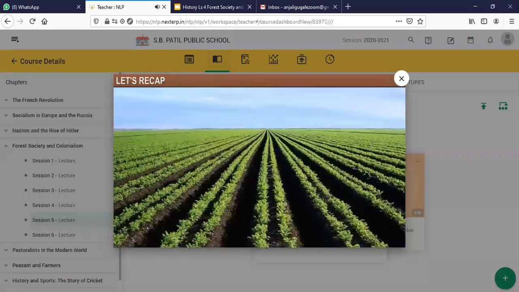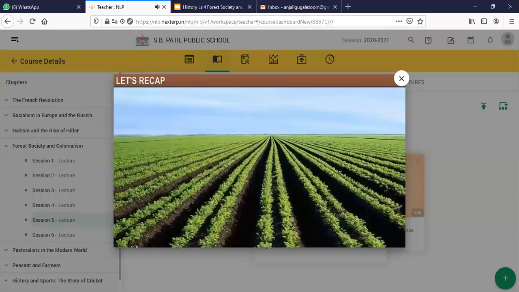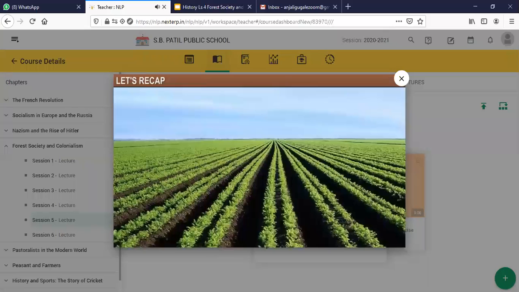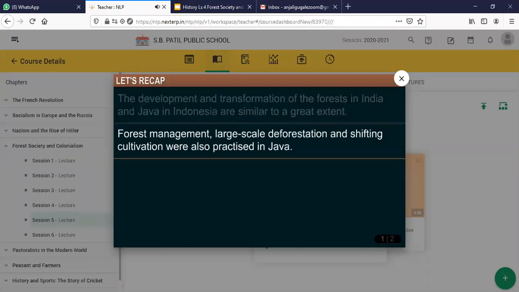You have now reached the end of the module on forest transformations in Java. In this module, you learned that the development and transformation of the forests in India and Java in Indonesia are similar to a great extent. Forest management, large-scale deforestation, and shifting cultivation were also practiced in Java.